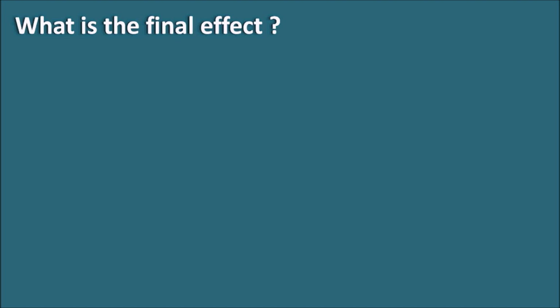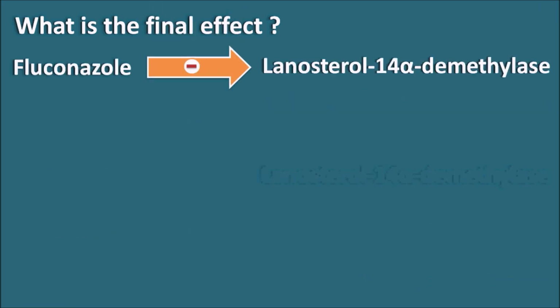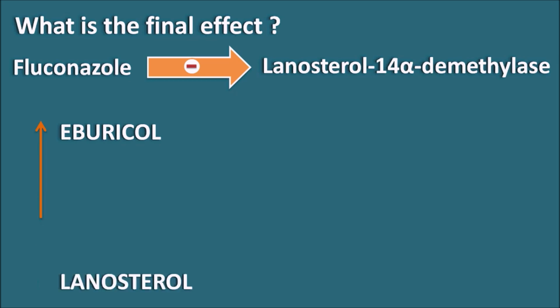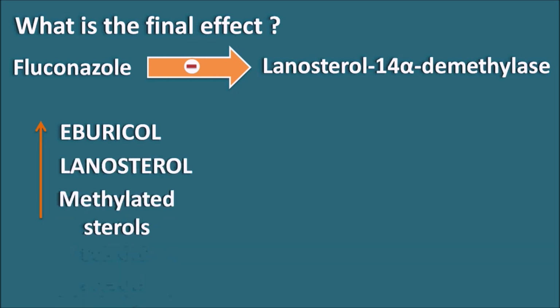What is the final effect? We have seen that fluconazole inhibits the lanosterol 14 alpha demethylase enzyme in the fungal cells, thereby inhibiting the biosynthesis of ergosterol. By inhibition of this step, what happens in the fungal membrane? As this enzyme is inhibited within the fungal membrane, other intermediates like eburicol as well as lanosterol and other methylated sterols are accumulated. But still the ergosterol is not formed within the fungal membrane.